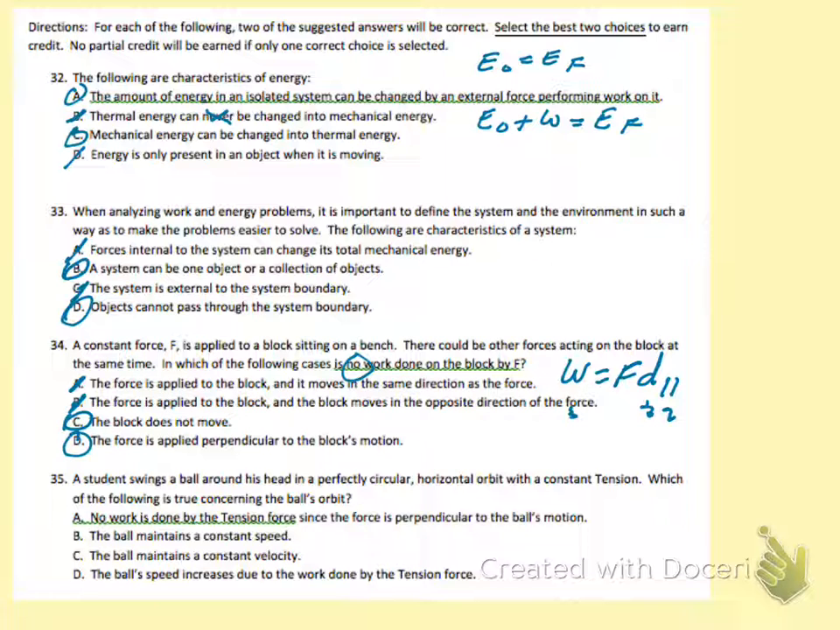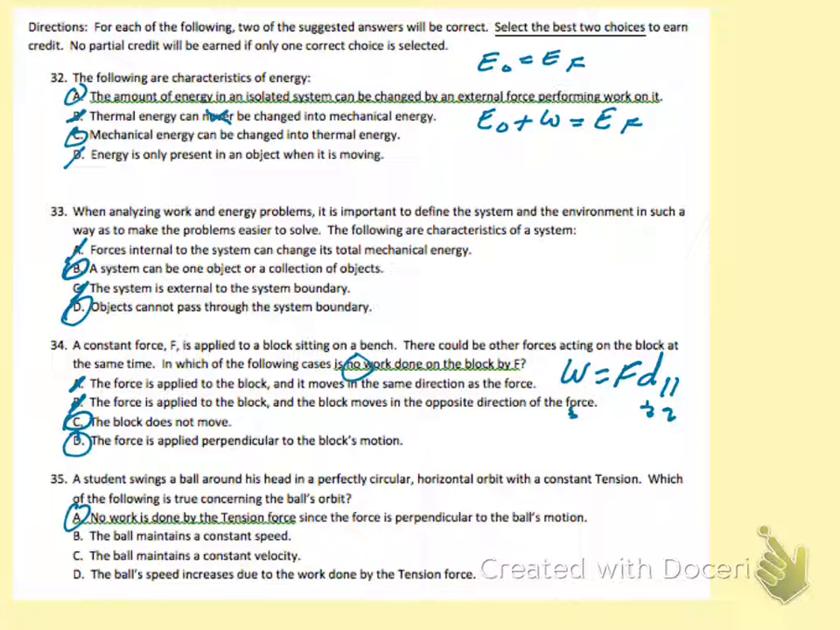Number 35, a student swings a ball around his head in a perfectly circular horizontal orbit with constant tension. Which of the following is true concerning the ball's orbit? A, no work is done by the tension force since the force is perpendicular to the ball's motion. Well, when it's in circular motion, yeah, the force is directed toward the center, and the ball's motion is tangential to the circle, so they are perpendicular, so no work is done. That's true.